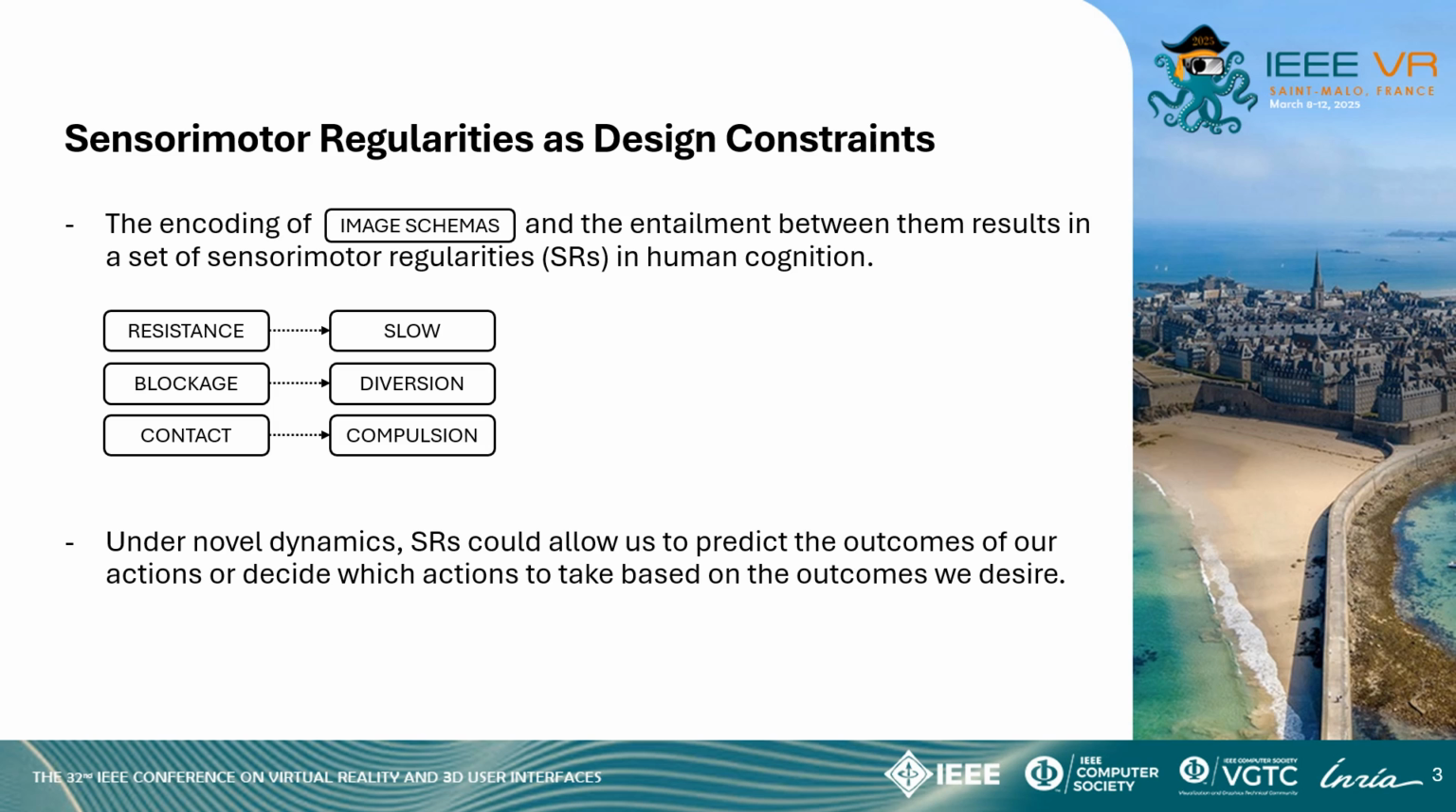And we learn the image schema resistance by encountering a resisting force when we forcefully interact with objects or people. Such a resisting force tends to cause our movements to slow down. Repeated experiences like this lead us to learn the entailment between resistance and slow. These universal entailments between image schemas allow us to intuitively predict outcomes based on actions taken and decide actions to take based on the desired outcome. And this could be also true even under novel dynamics like using a superpower in MR.